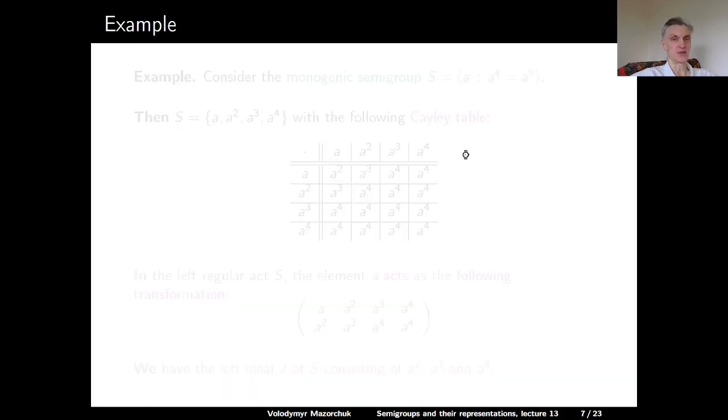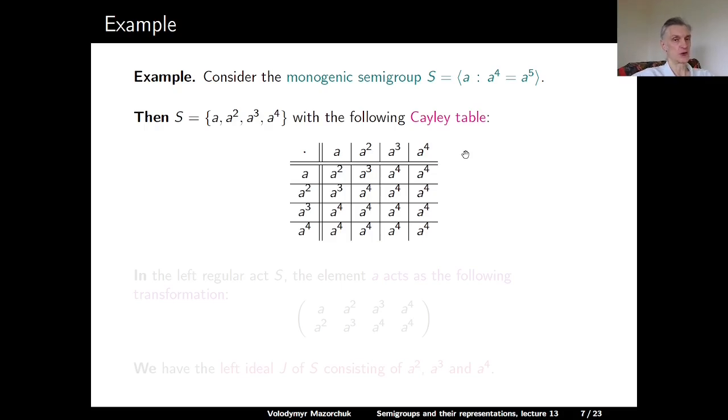Here is an example. Consider the monogenic semigroup S, which is generated by one element A, which satisfies the relation that A to the power 4 is equal to A to the power 5. Then S consists of four elements, A, A squared, A cubed, and A to the power 4, and it has the following Cayley table.